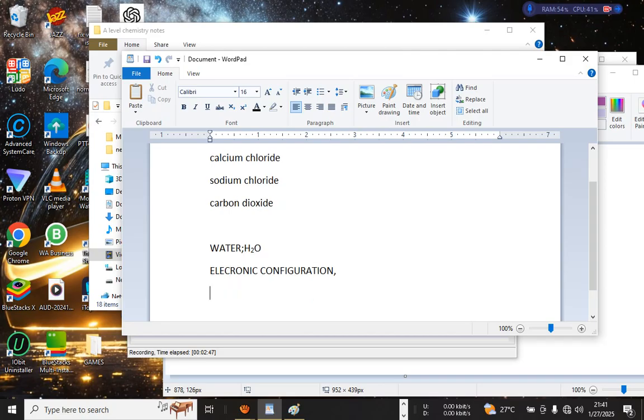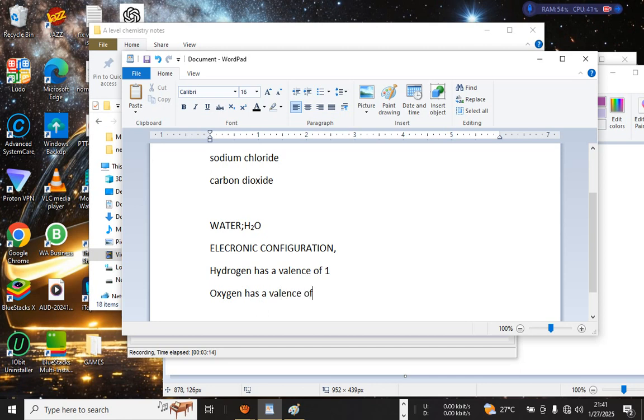So hydrogen has a valence of 1. Oxygen has a valence of 2.